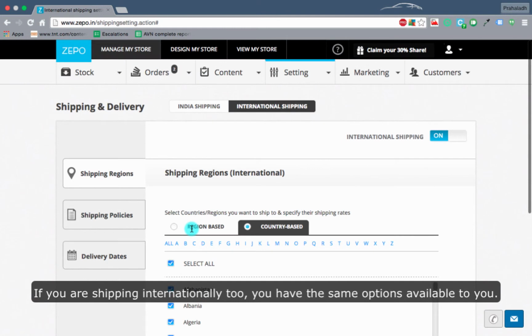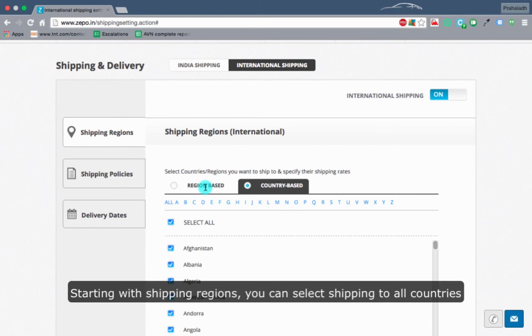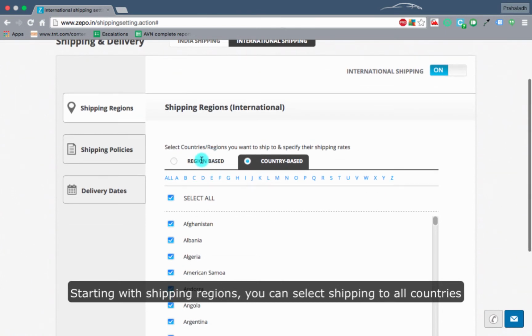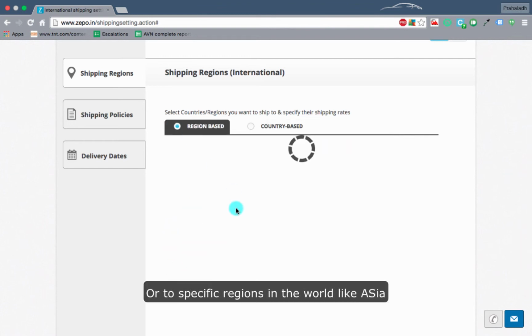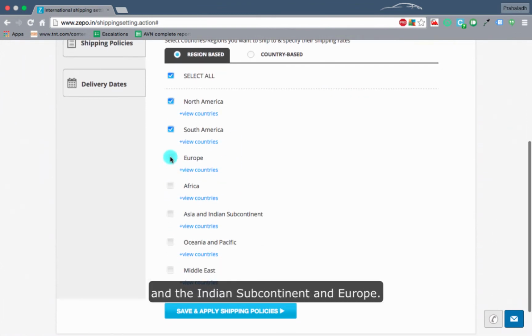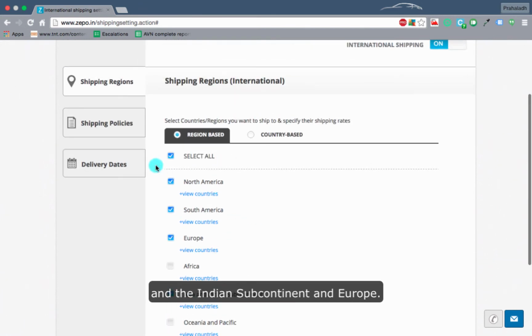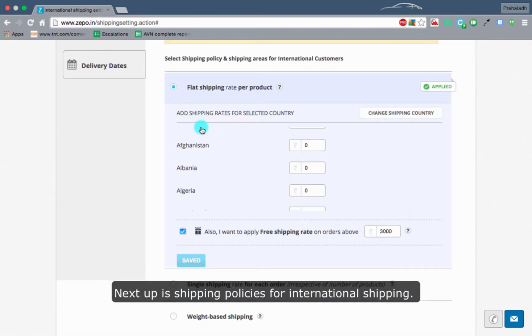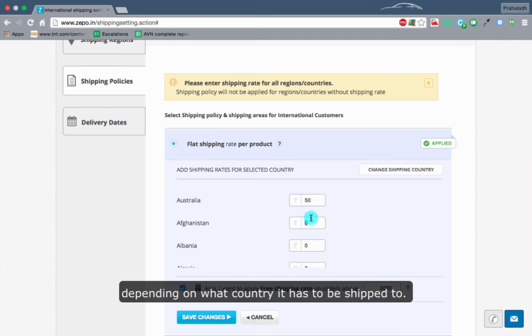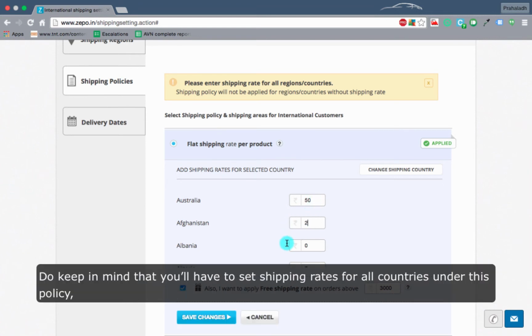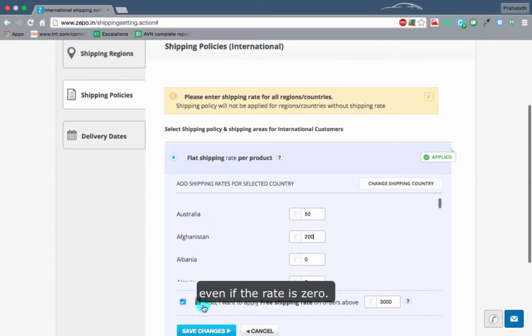If you are shipping internationally too, you have the same options available to you. Starting with the shipping regions, you can select shipping to all countries or specific countries or to specific regions in the world like Asia and the Indian subcontinent and Europe. Next up is shipping policies for international shipping. You can apply a flat shipping rate for each of your products depending on what country it has to be shipped to. Do keep in mind that you will have to set shipping rates for all countries under this policy, even if the rate is zero.